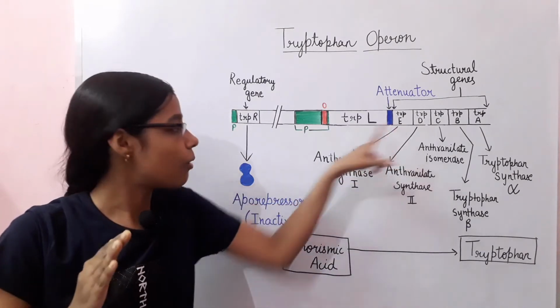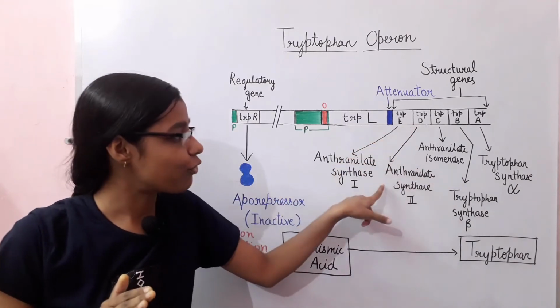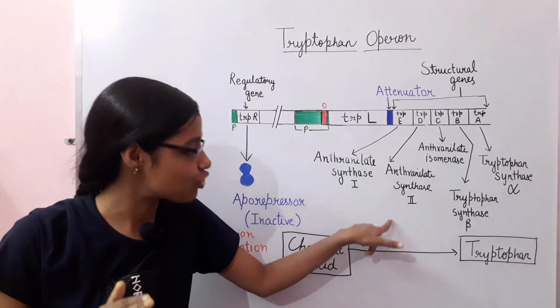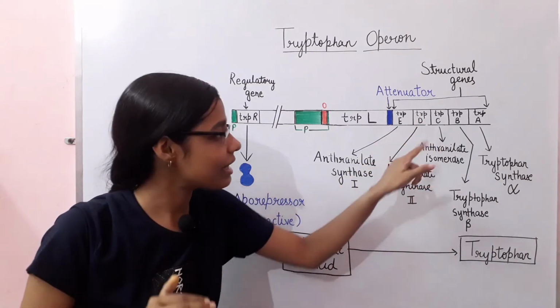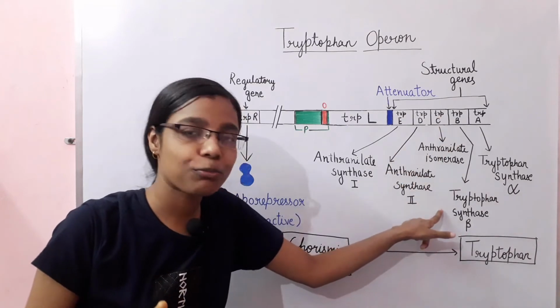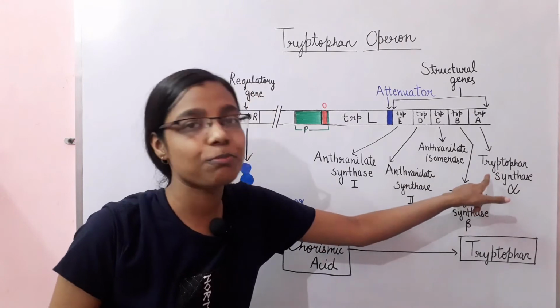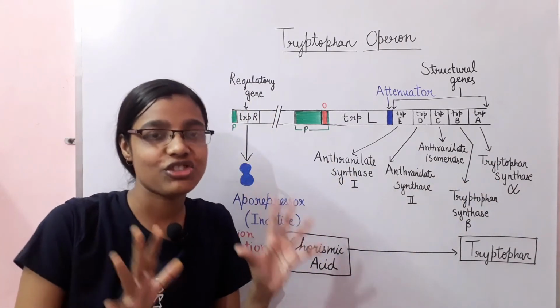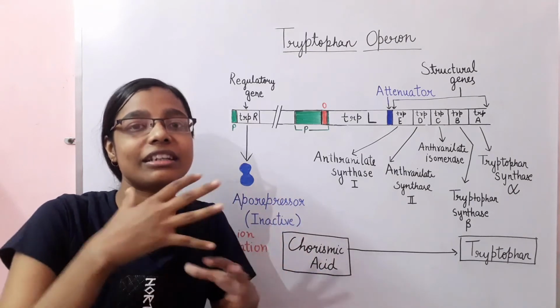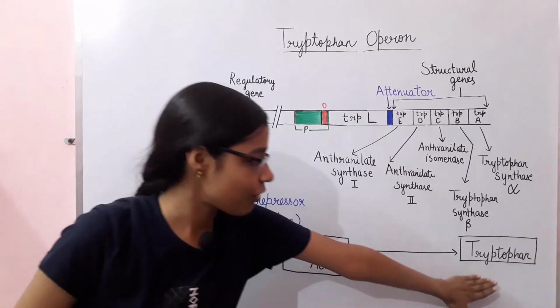TRPE will form anthranilate synthase 1. TRPD will form anthranilate synthase 2. TRPC will form anthranilate isomerase, TRPB will form tryptophan synthase beta, and TRPA will form tryptophan synthase alpha. So these are the 5 enzymes that are involved in different steps of the formation of tryptophan.